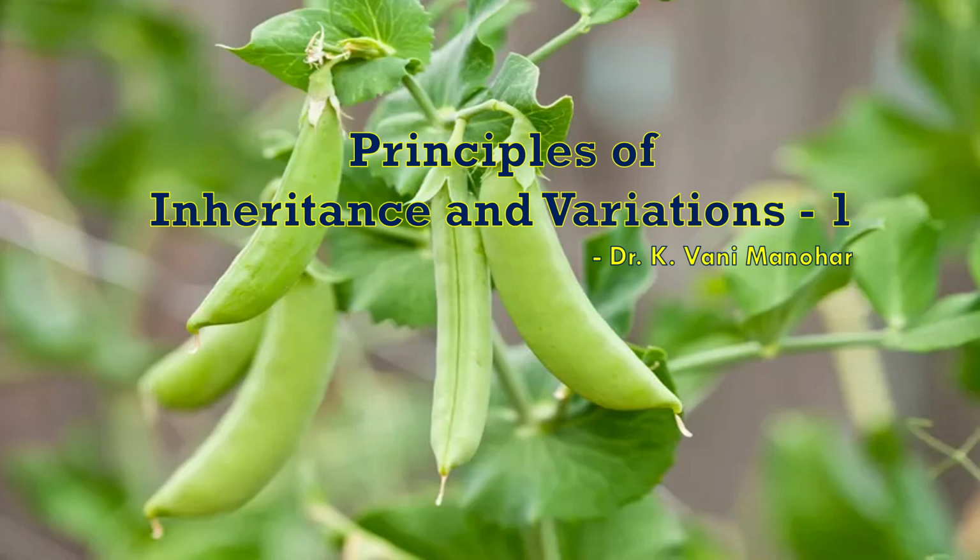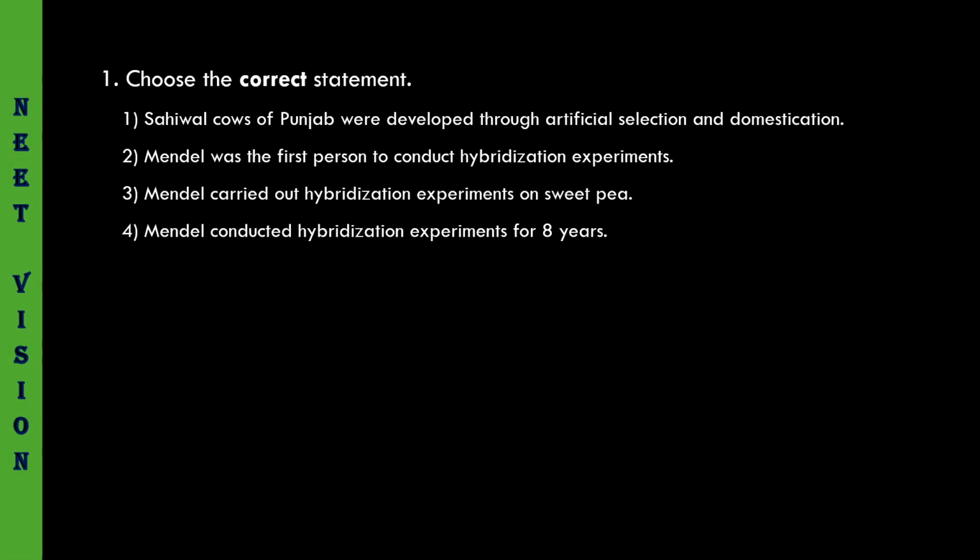Hi everybody, let us discuss some of the questions from the chapter Principles of Inheritance and Variations. The first part we shall discuss today is up to deviation from the concept of dominance. Right, up to that we shall discuss some of the questions. Let us see the first question. Choose the correct statement.